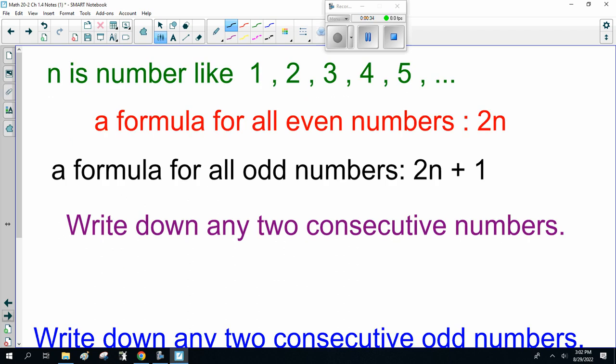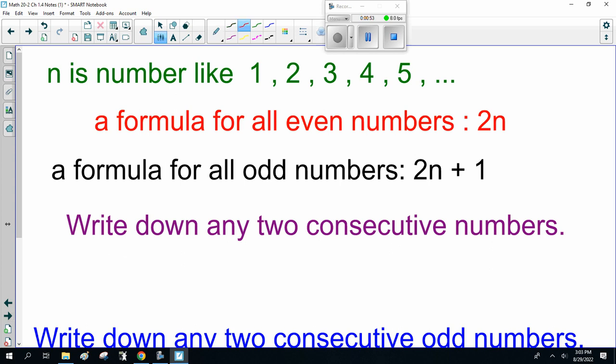So, n is a number like 1, 2, 3, 4, 5. A formula for all even numbers is 2n. A formula for all odd numbers is 2n plus 1. Now, these are definitions. I don't know if you should know. Anyway, going over them just in case you don't know them.